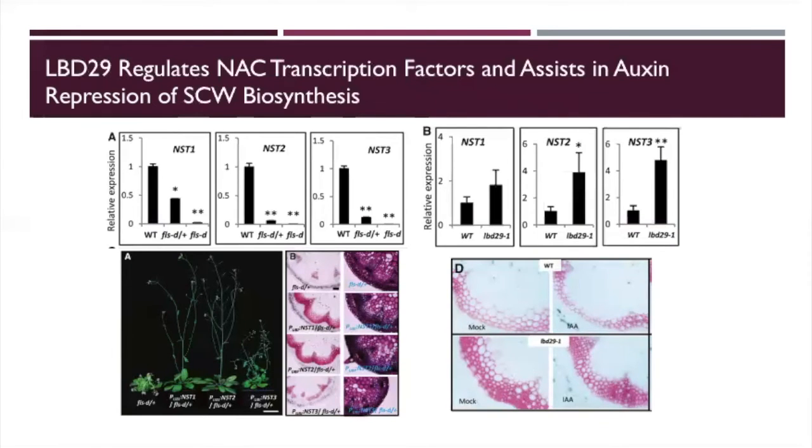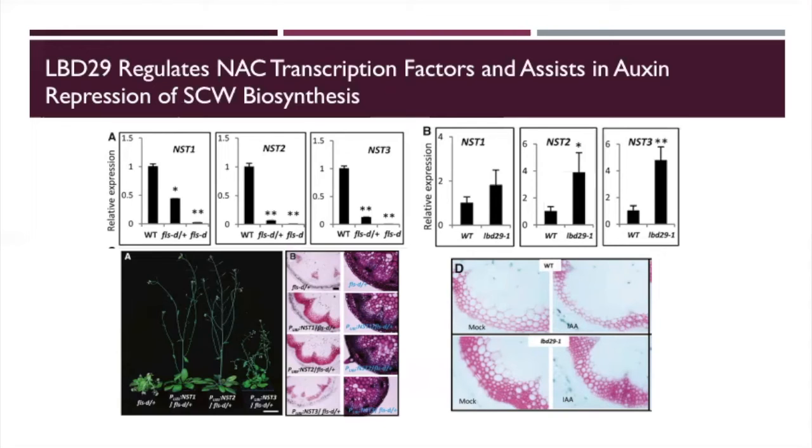Next, using qPCR analysis of NST1, 2, and 3, which you'll remember are NAC transcription factors, the authors quantified how much expression of this NAC regulator was present in homozygous and heterozygous FLSD mutants. So this is the FLSD homozygous, this is FLSD heterozygous, and then over here they also have an LBD29 loss of function mutant, which they also analyzed for the relative expression of NST1, 2, and 3. Both versions of the FLSD mutant had significantly less expression of these NST proteins, while the LBD29 loss of function mutants had increased NST expression.